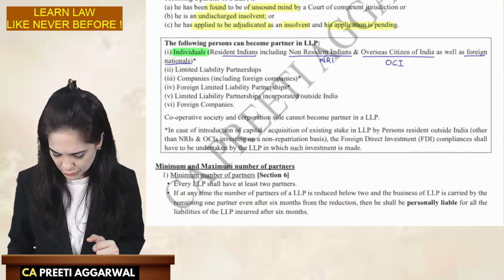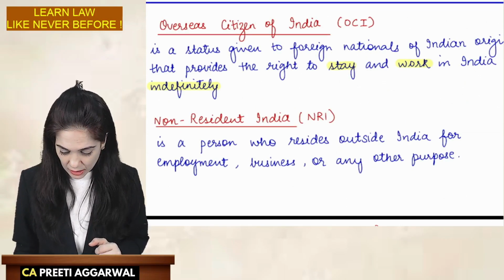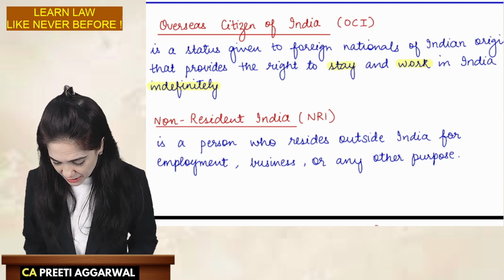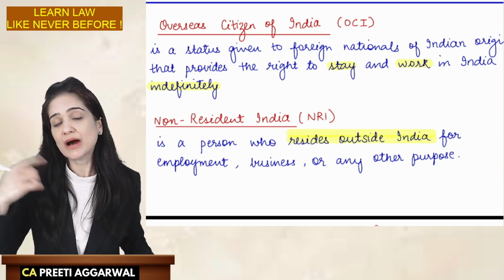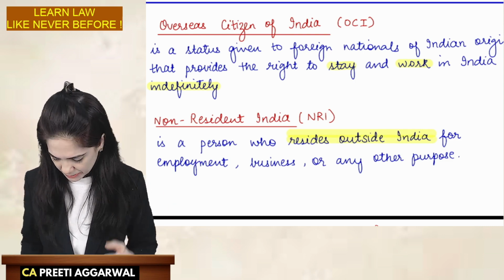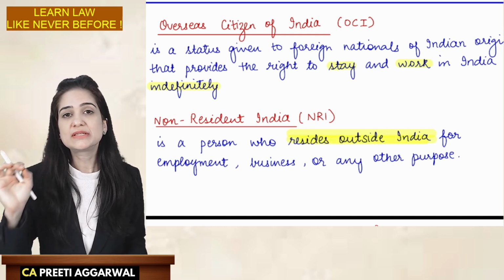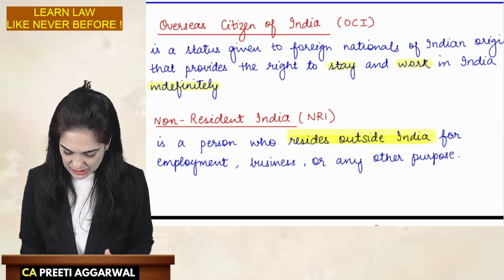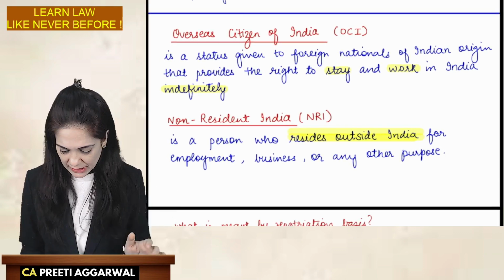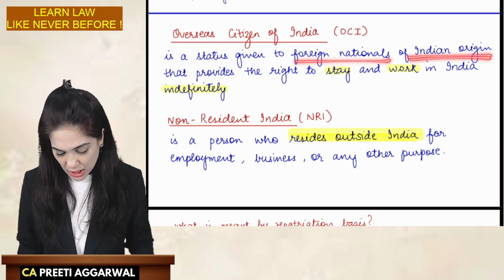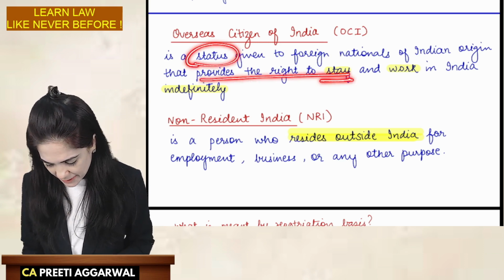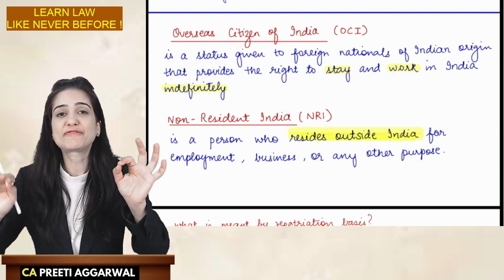I have a small note for you. Non resident Indian, it means he is a person who, let's highlight the keywords, resides out of India. It means he stays out of India, maybe for business purpose, for employment purpose, or any other purpose. Who is an overseas citizen of India? Overseas means he is a foreign national but of Indian origin. However, overseas citizen of India, this status provides him the right to stay and to work in India indefinitely.